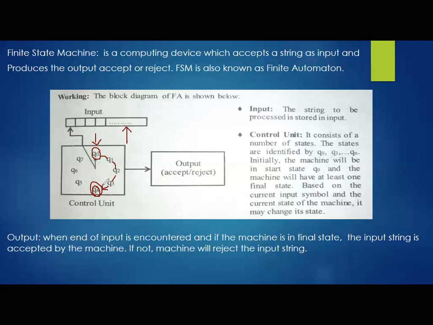Okay, then your output unit will generate accept. Otherwise, when I reach the end of this string, consider this as the final state, but still you are in the Q3 itself. When I reach the last input symbol of a string, but still I am in a non-final state, that is Q3, then the result will be what? Rejected.